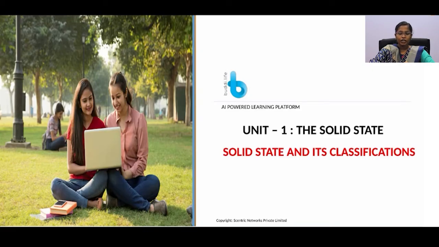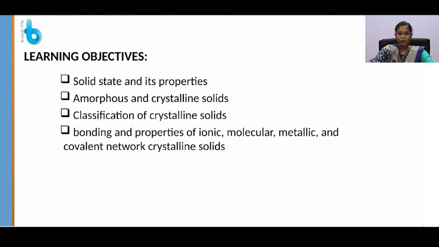In this session, we are going to study Unit 1 in Grade 12 Chemistry, the solid state, under which we are going to learn what is a solid state, what are the properties of a solid state, what are the classification of solids, and then the bonding and properties of these solids.